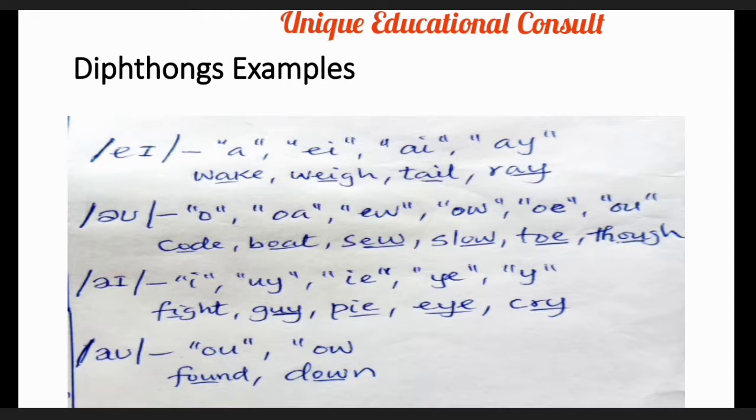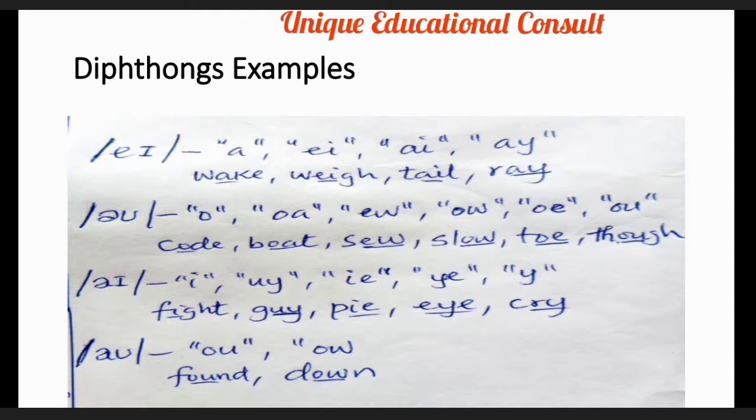Good. We have diphthongs examples. The first one on the list, you need to pay attention in order to see how these sounds are pronounced. We have two phonetic symbols there, A and E. So these two are pronounced as A. Now let's look at how they appear in English words.